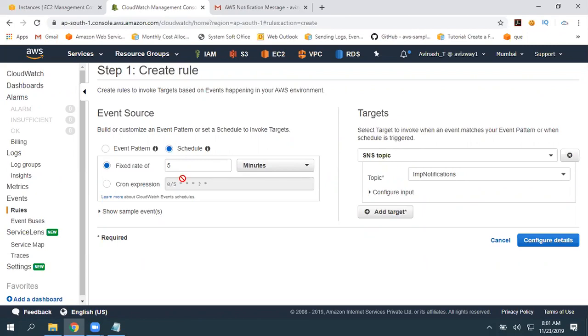Okay, so let's do that. Again, here we have a fixed rate. Trigger this every 5 minutes, every 1 hour, every 2 hours, and here you can select every 5 days, every 4 hours, every 5 minutes. Otherwise, you can use a cron expression. You know the cron format? So basically cron will have 5 stars.